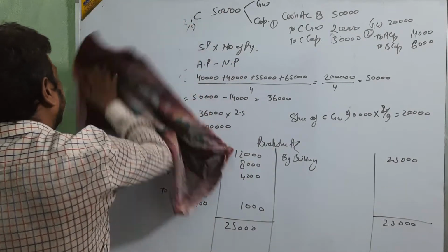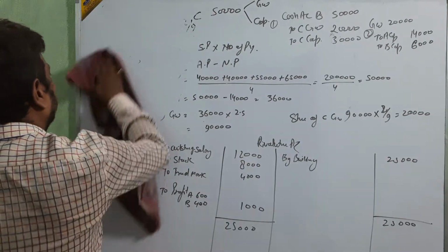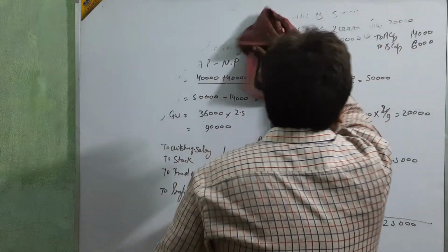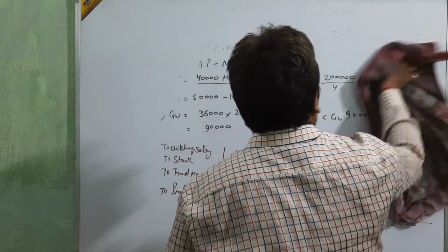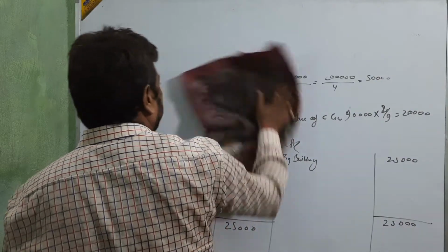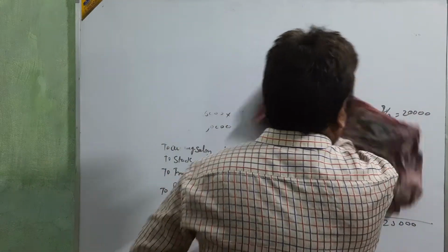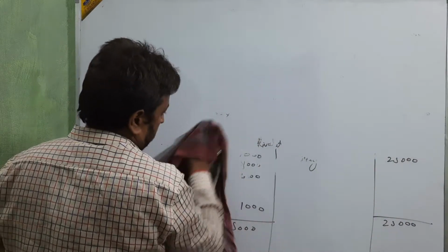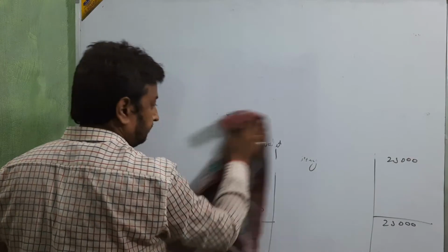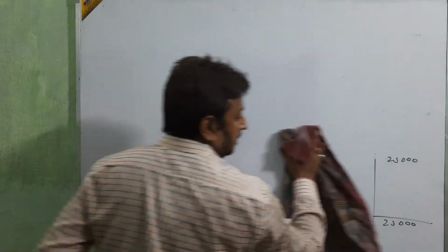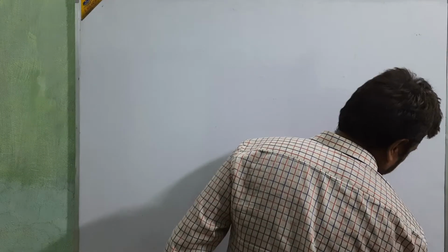Now after this we are going to make the capital account, and in that capital account we are going to set or adjust the capital of the old partners on the basis of the new partner. Then the balance sheet.